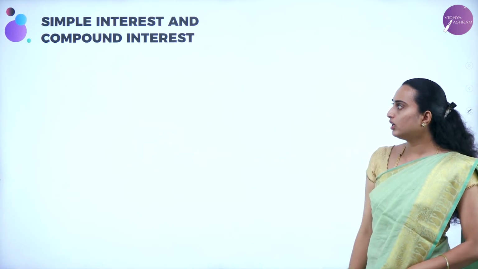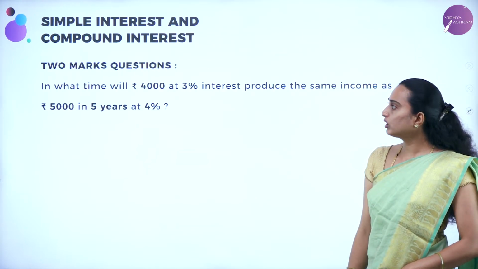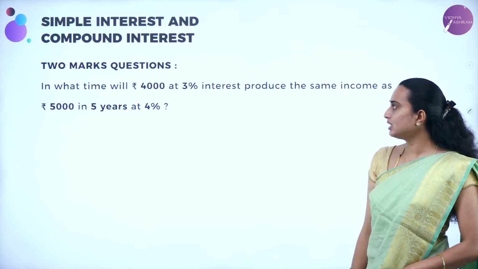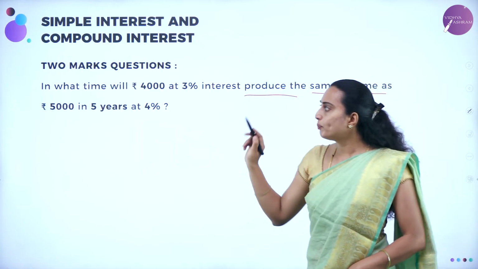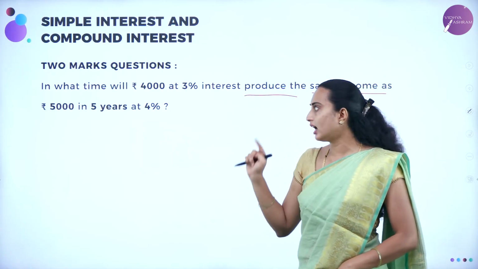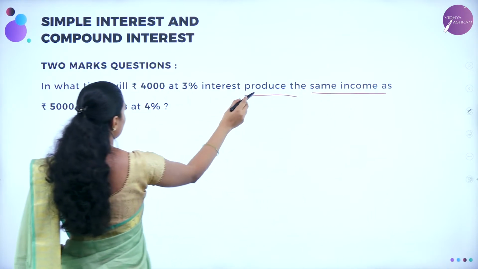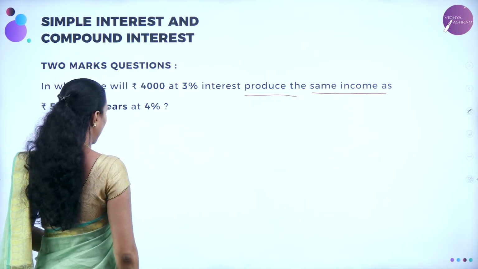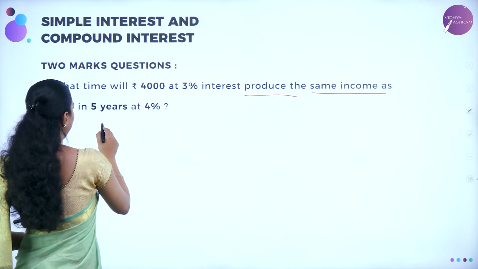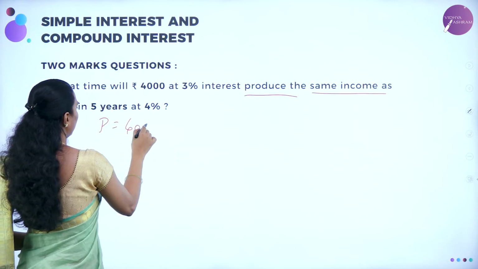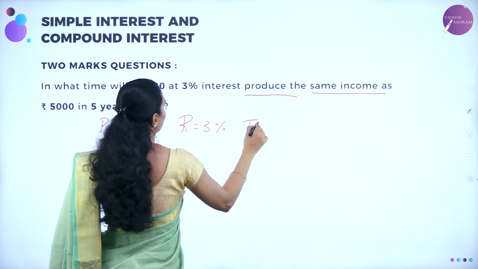Okay, we'll move on to the next question. They have given: in what time will 4,000 rupees at 3% interest produce the same income as rupees 5,000 in 5 years at 4%. So what do you need to calculate? The time, T, correct? So P is 4,000 and R is 3%. T you need to calculate.